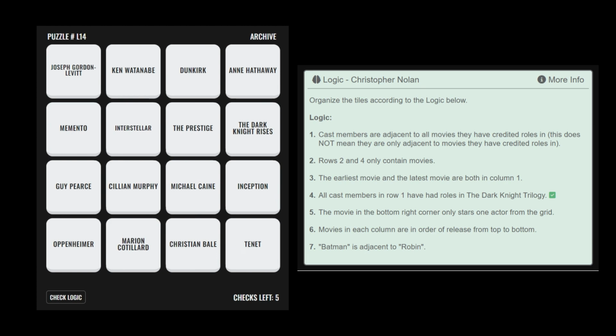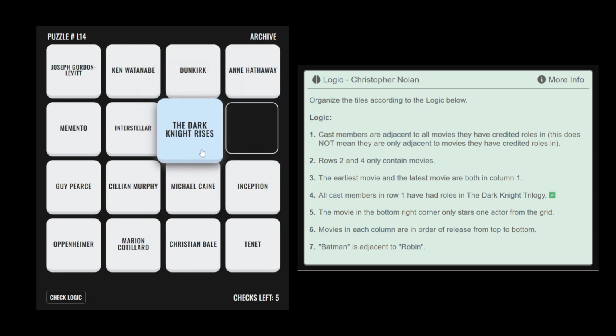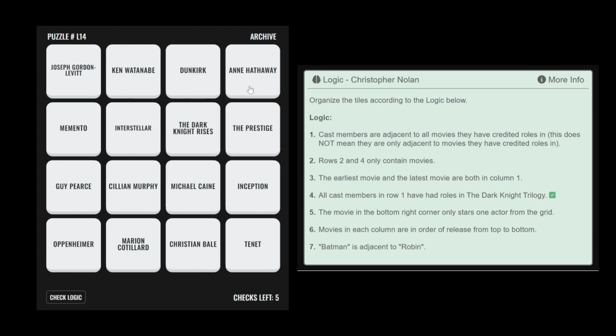There are 6 cast members in the grid who had roles in The Dark Knight Rises. The only position that allows for The Dark Knight Rises to be adjacent to all 6 of its cast members is here. The Dark Knight Rises could be adjacent to 6 cast members in this position, but one of them would be Guy Pearce, meaning only 5 of The Dark Knight Rises cast members could be adjacent. Therefore, it belongs in this position. Inception, which stars 5 cast members present in the grid, can now only be placed here.